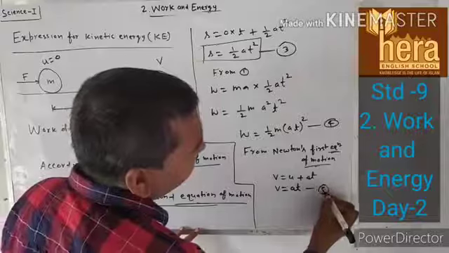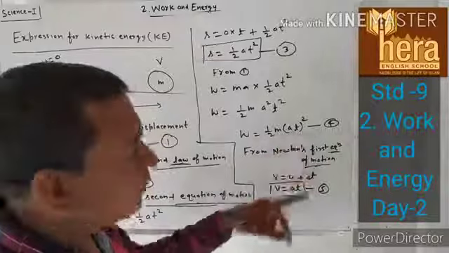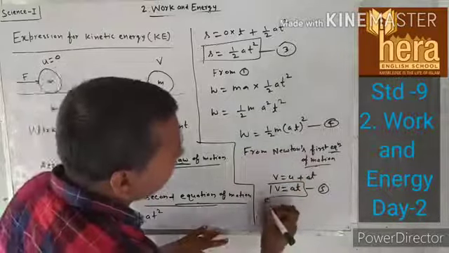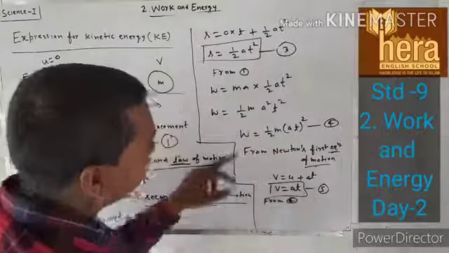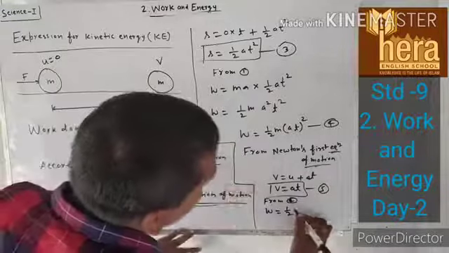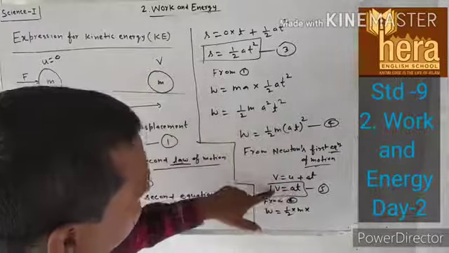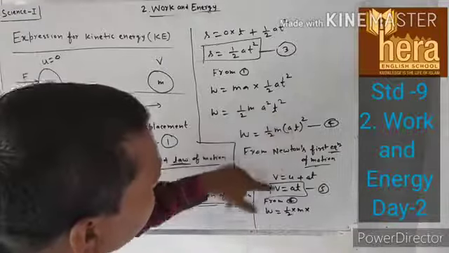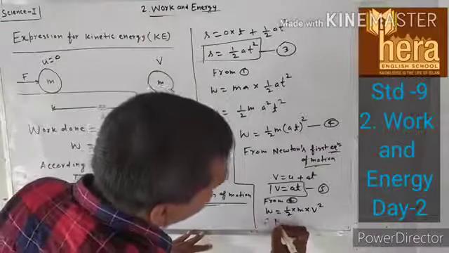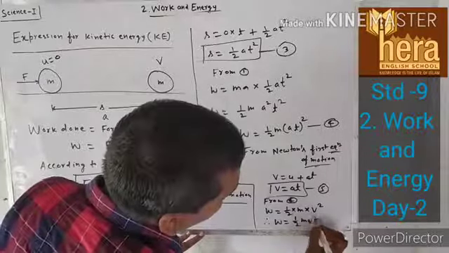Equation number 5. Now put V is equal to AT in equation number 4. So from equation 4, W will be equal to half into M into AT square. AT is equal to V, so in place of AT we can write here V, and here is square, V square. Therefore W is equal to half M V square.